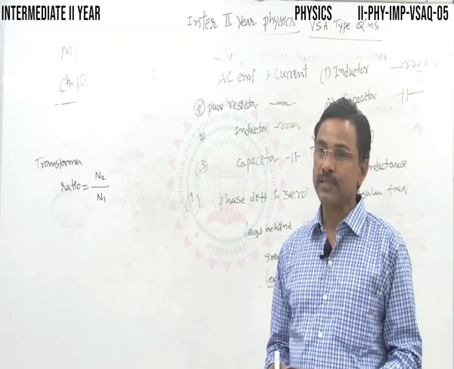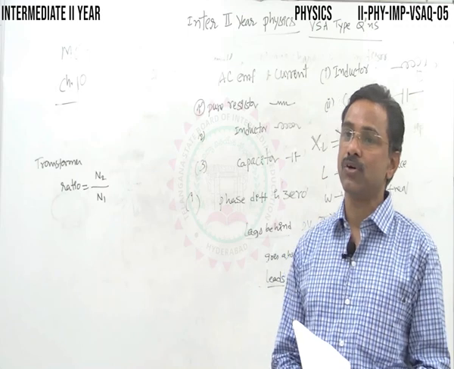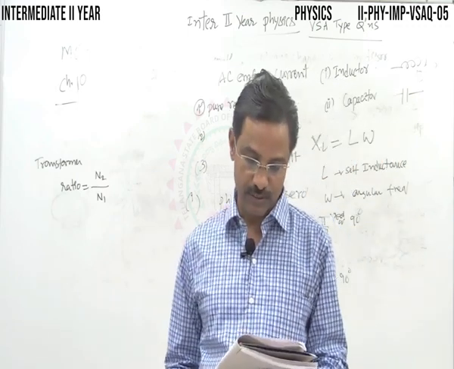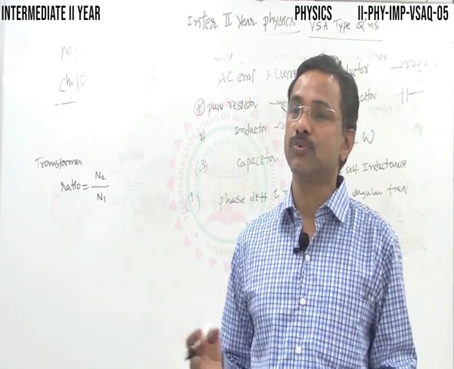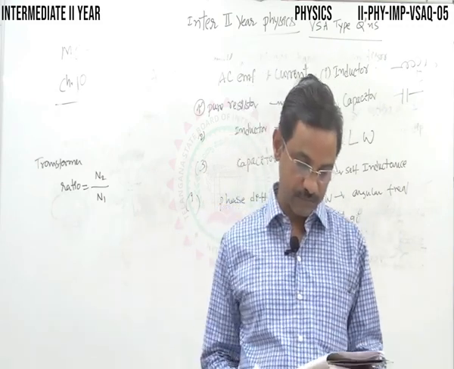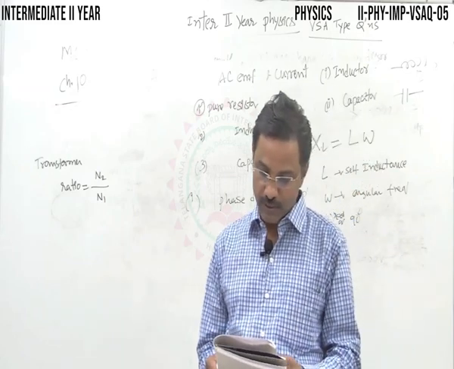Cathode rays: a stream of fast moving electrons is called cathode rays. So what are cathode rays? A stream of fast moving electrons. This is also important in dual nature of radiation.